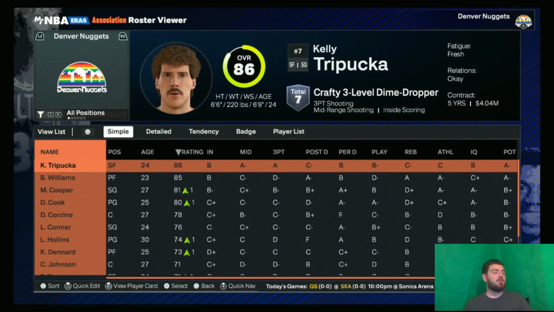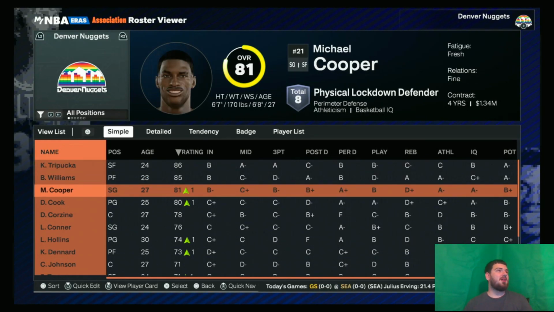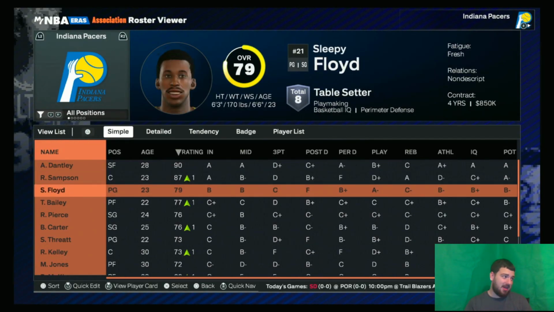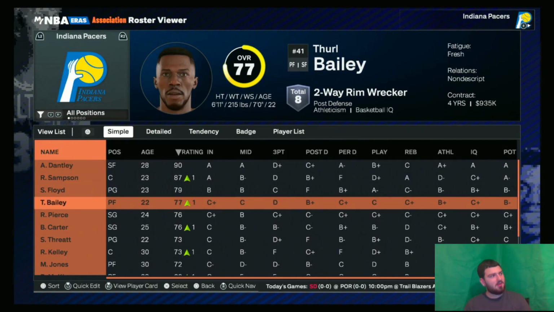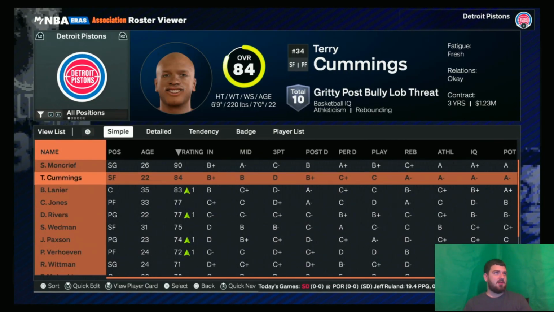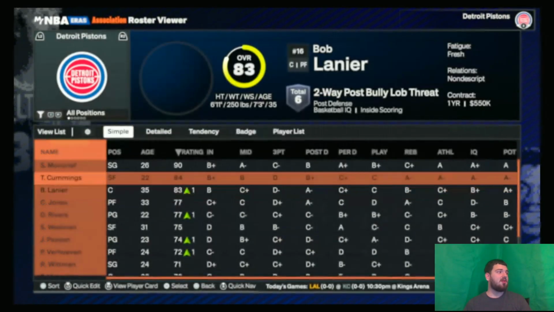Nuggets got Kelly Tripucka, Buck Williams, Michael Cooper. Pacers got Adrian Dantley and Ralph Sampson and Sleepy Floyd. Okay, young team. That's good for them. Pistons got Sidney Moncrief and Terry Cummings with Bob Lanier, who's also a Piston at some point.